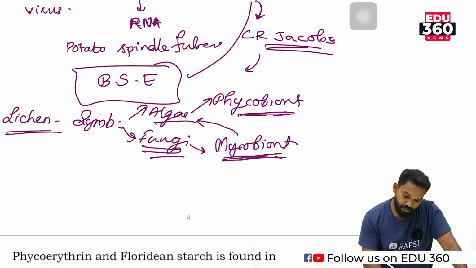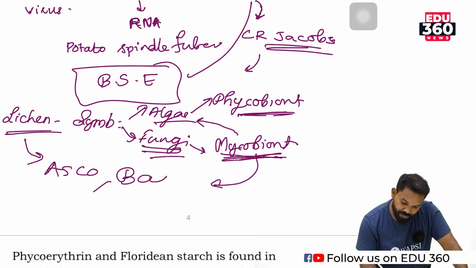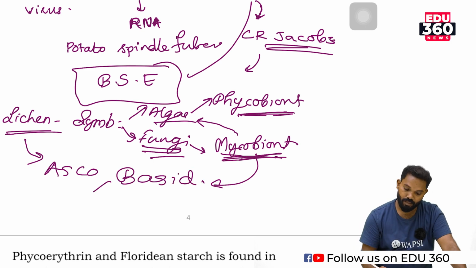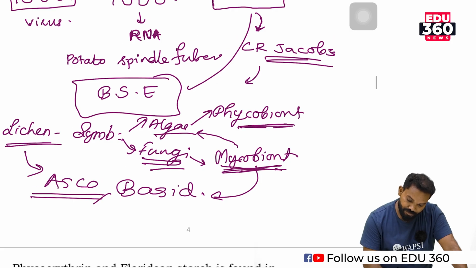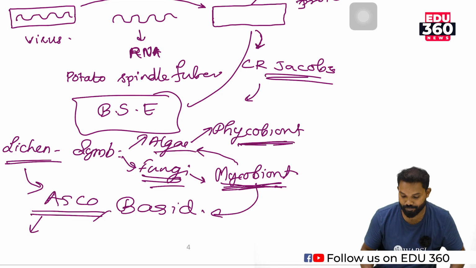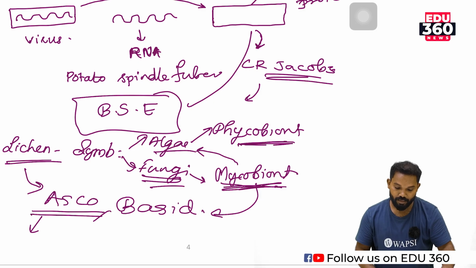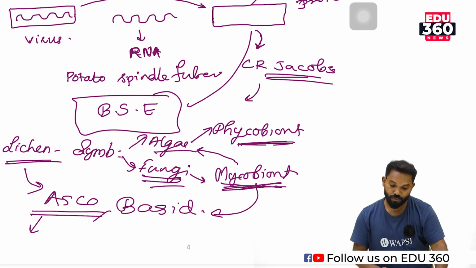Generally, this mycobiont component is ascomycete or basidiomycete. If the mycobiont is ascomycete, that lichen is known as ascolichen. If the fungal component is basidiomycete, then the lichen is known as basidiolichen.